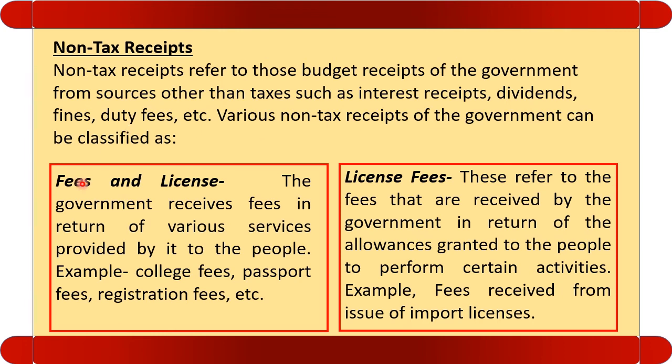Number 1, fees and license. First, we discuss the fees. The government receives fees in return for the various services provided by it to the people. Example, college fee, passport, etc. Let us see the license fee. These refer to the fees that are received by the government in return for the allowances granted to the people.